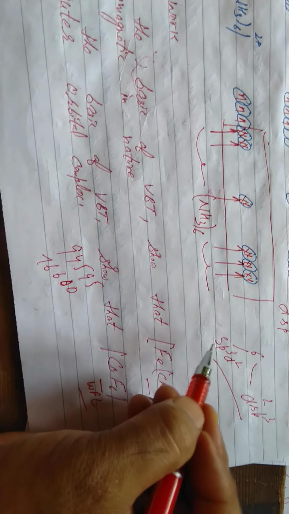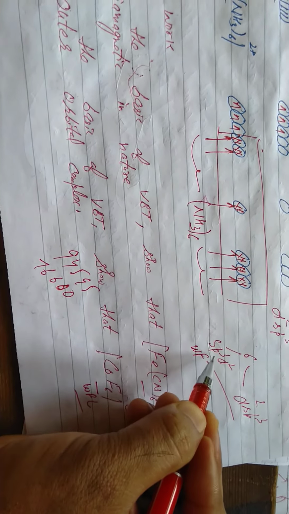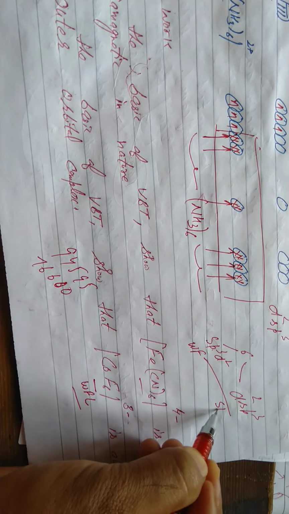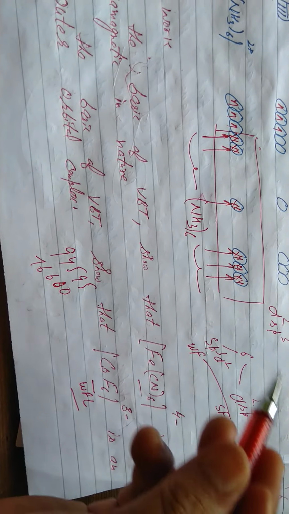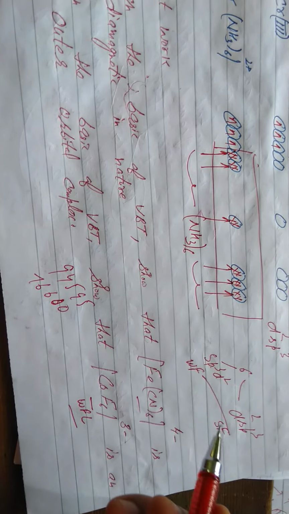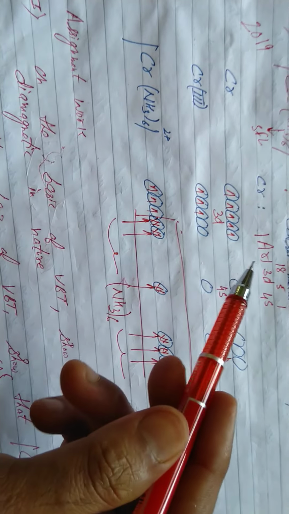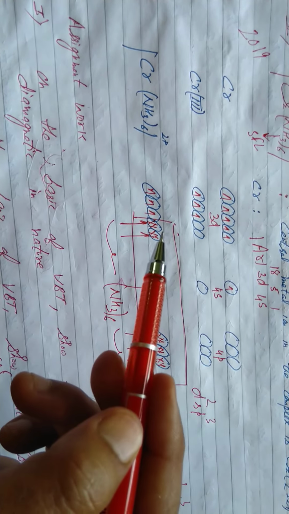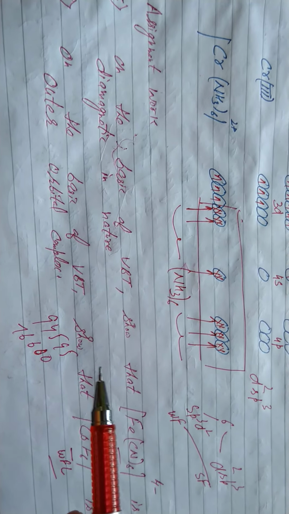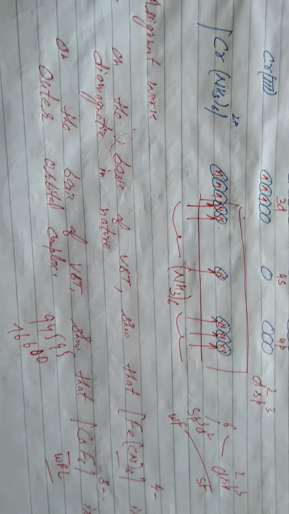Coordination number 6, weak field sp3d2 and strong field d2sp3. That's the key point, students. Whenever we apply VBT, we write these 3 steps: metal, metal ion and complex. If it is weak field, no back pairing. Experimentally, such complexes are highly paramagnetic.